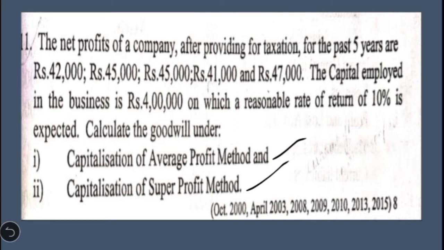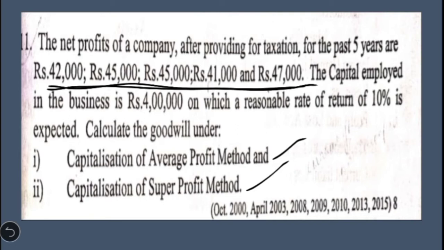Okay, what is the information given in the question? They have given us the profits for the past 5 years, but remember here they have neither mentioned which is the current year for which this information is given, nor which years these profits relate to, whether it is in ascending order or in descending order. It is not properly given. Okay, this point you please remember.